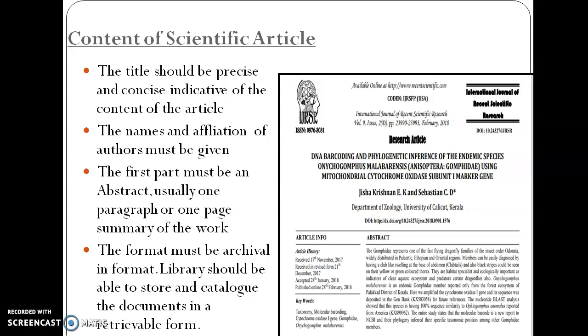Then comes the names and affiliation of the authors. The scientific article contains the details of the author. Here, this is published by me and my guide, and this is our address, that is Department of Zoology, University of Kerala. So the affiliation as well as the name should be given in the scientific article.